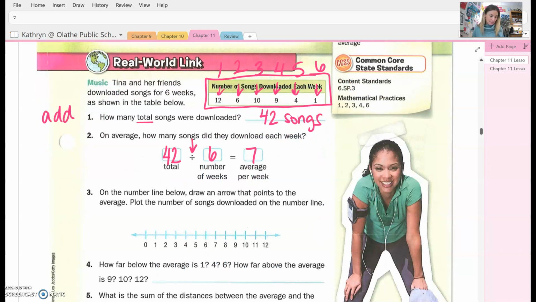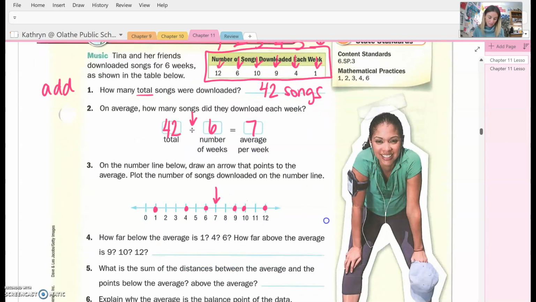Okay, now it says, on the number line below, draw an arrow that points to the average. Okay, so we're going to draw an arrow that points to the average, which is right here, which we said was 7. Plot the numbers of the songs downloaded on the number line. So we have 12, and then we have 6, and 10, and 9, and 4, and 1. Okay, so now take a look at that.